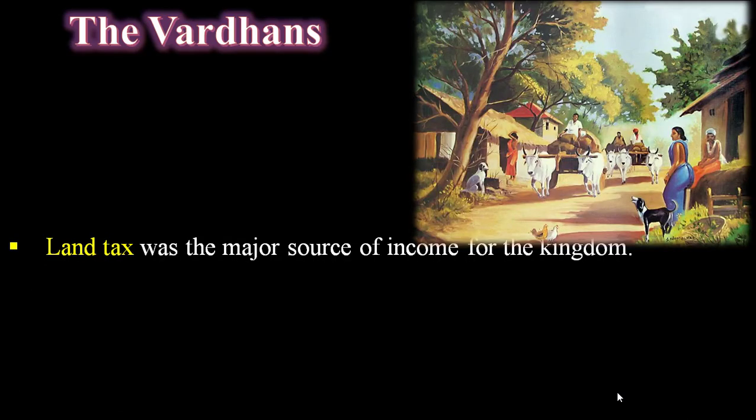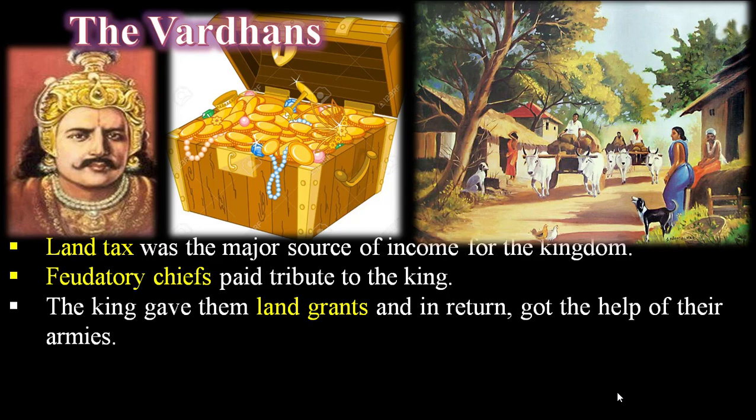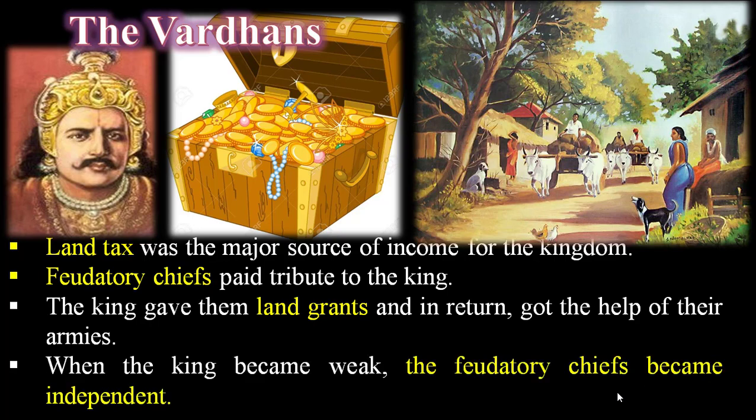The land tax was the major source of income for the kingdom. Feudatory chiefs paid tribute to the king, which was also one of the main sources of income for the Vardhanas. The king gave them land grants in return, and they provided the help of their armies to the ruler. When the king became weak, the feudatory chiefs became independent.